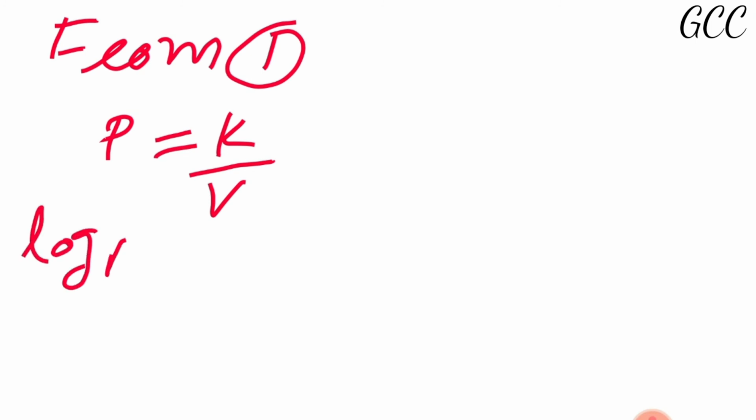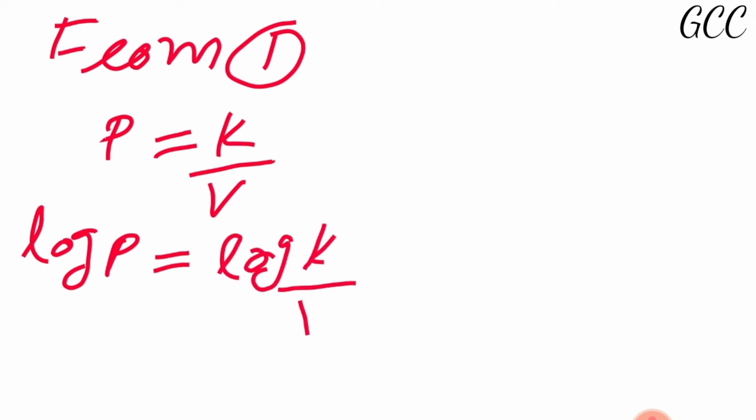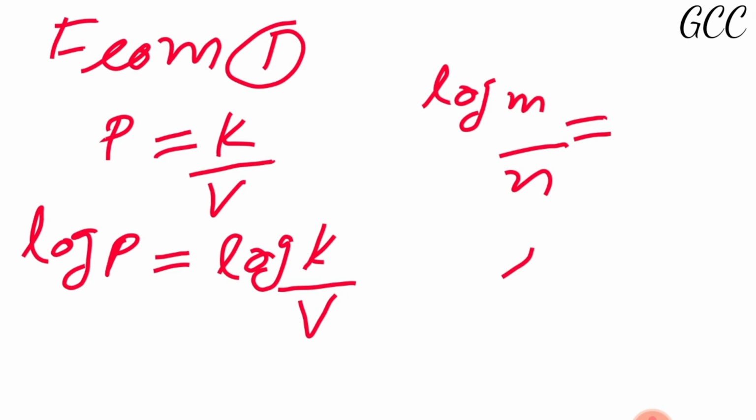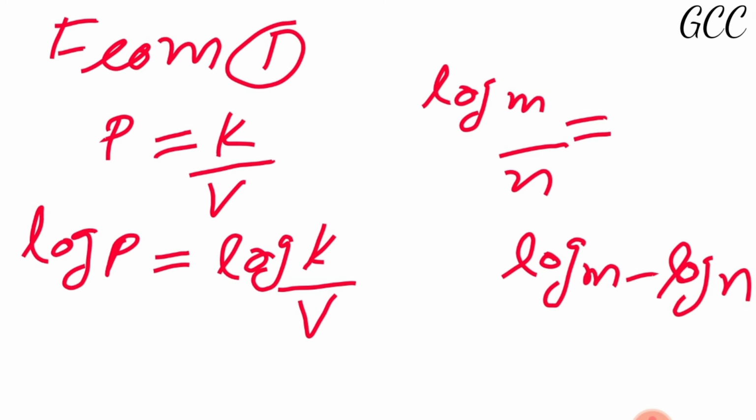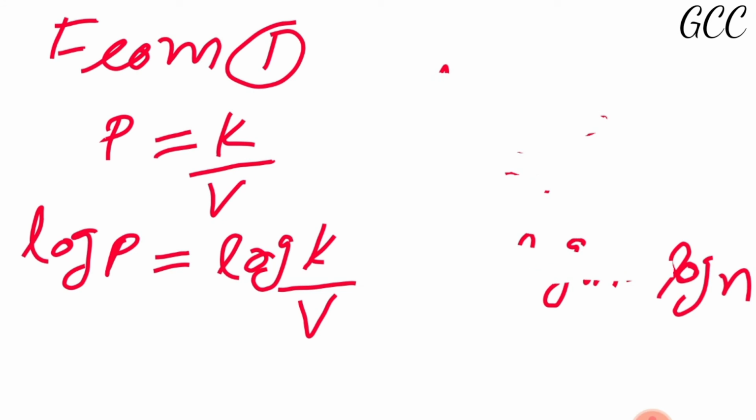In the 1, what we have written there? P is equal to K upon V. Am I right? Now taking log on both sides, so it will become log of P is equal to log of K by V. Students, I think you know very well. If you are not knowing, you should have to know very well that log m by n is a general identity of log. Log m by n is always equal to log of m minus log of n. If you are not knowing, just remember this one. Okay, same identity I am going to apply over here.